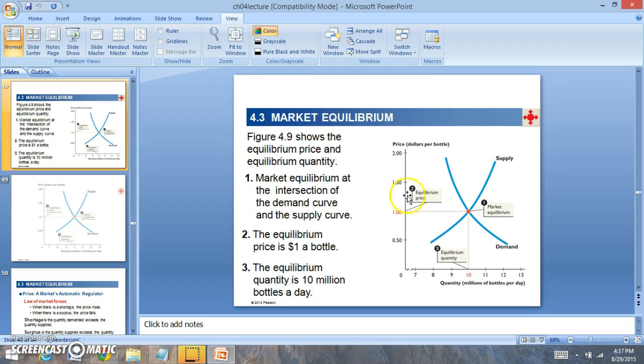Now, when supply and demand intersect, this is called equilibrium. Equilibrium is right here where supply and demand intersect. The equilibrium price is $1 and the quantity is 10. If the price is $1.50, there would be 11 units available, and there would only be 9 people that would want it. So there would be a shortage in the market. If the price is 50 cents, there would be 9 units supplied, and 11 units that people want. You'll notice that surpluses and shortages will exist in this market.